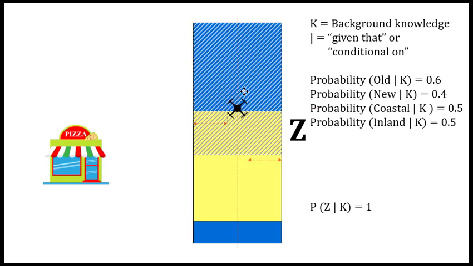Okay, so what's the probability that the drone will land in a new region? 0.4. So there are 400 square kilometers that are new, so 0.4. What's the probability that it will land in a coastal region? Could be here or could be there.